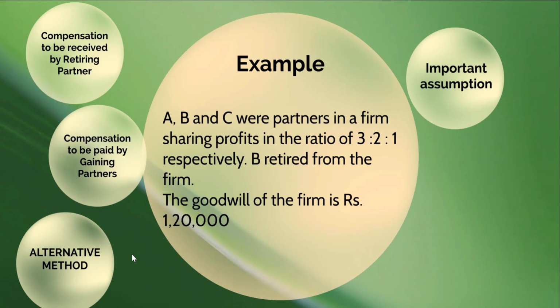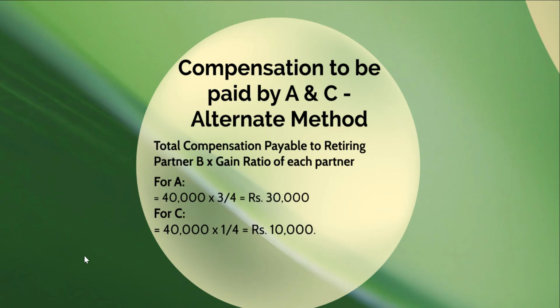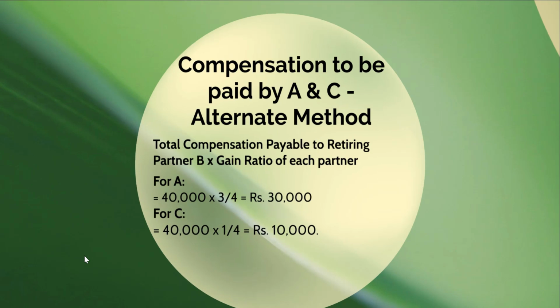There is an alternative method for calculating the compensation which has to be paid by the gaining partners. First, we need to calculate the compensation which has to be received by the retiring partner. In this case, B is to get a compensation of rupees 40,000. To get the compensation to be paid by A and C, we will divide this in the gaining ratio between A and C, which is 3:1.